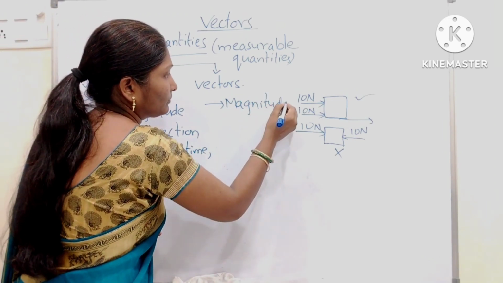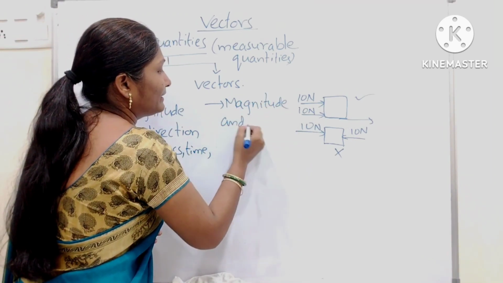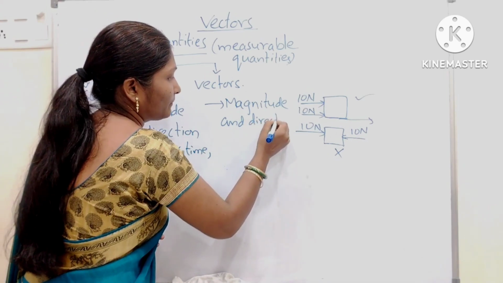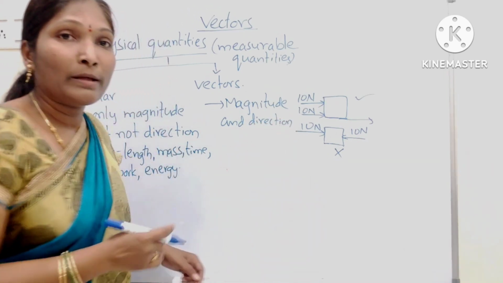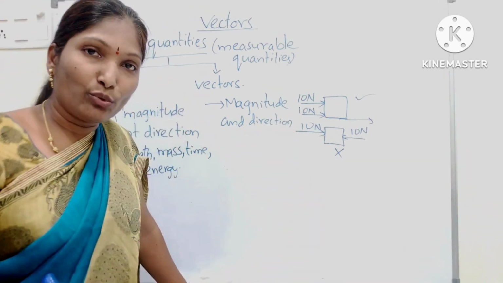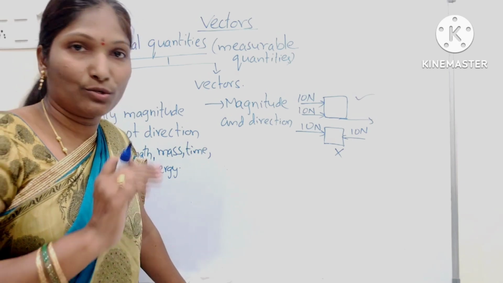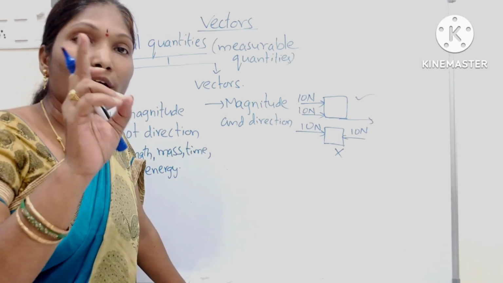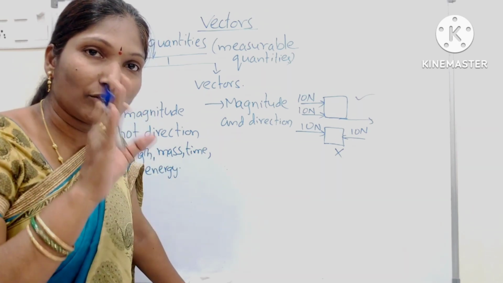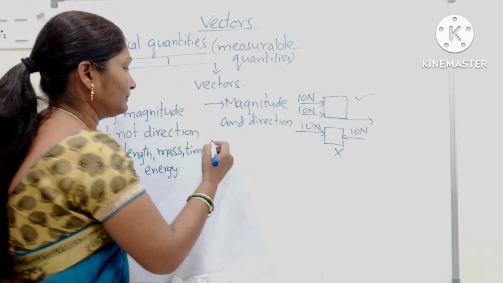Magnitude and direction. Is having both magnitude and direction enough to call it a vector? No, that is not sufficient. It should obey the vector laws of addition.